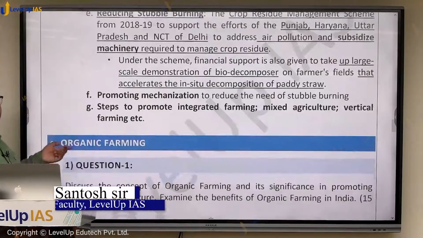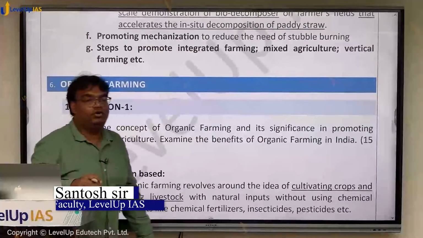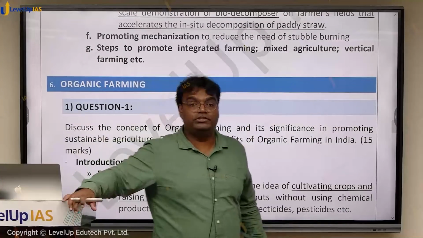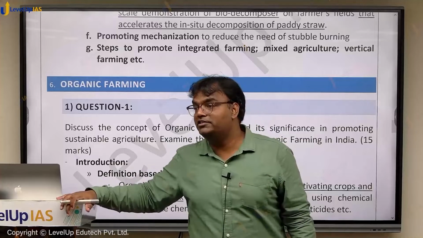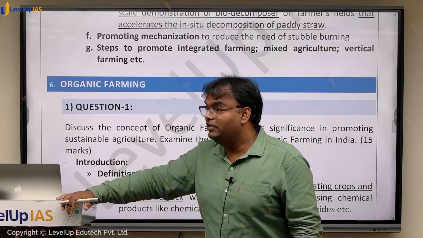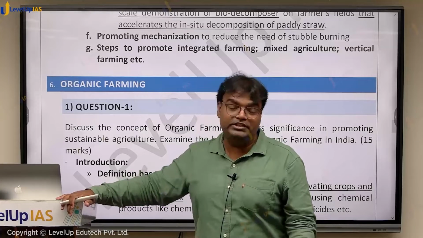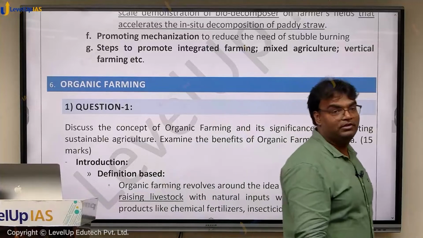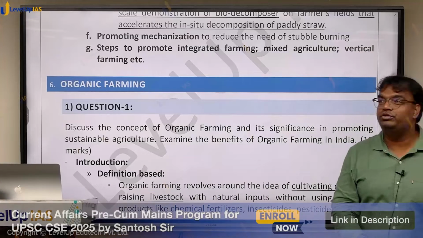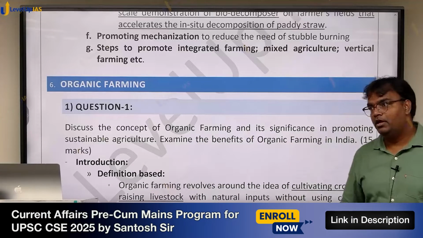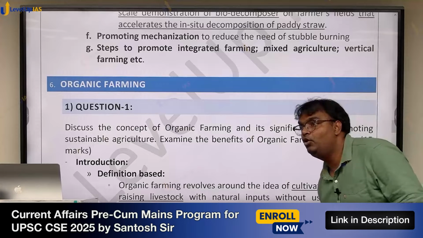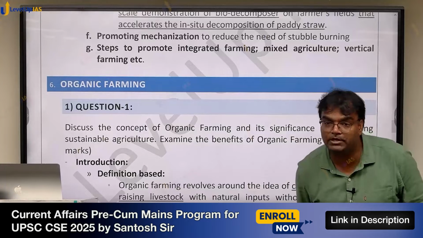Continuing with this, some topics that we discussed here: organic farming, natural farming, zero budget natural farming, vertical agriculture, precision agriculture, integrated agriculture. Questions on these things have been asked in the examination. इंटीग्रेटेड फार्मिंग पे क्वेश्चन 2019 मेंस में आ चुका है, उससे पहले भी आ चुका है. ऑर्गेनिक पे भी क्वेश्चन in GS1 has been asked.